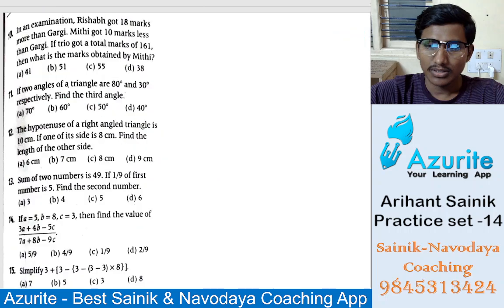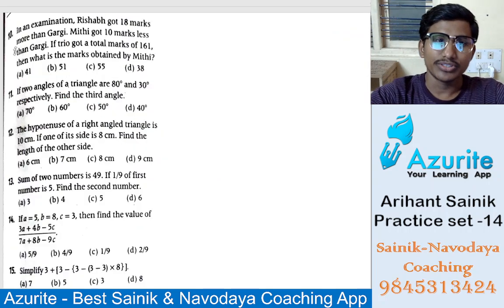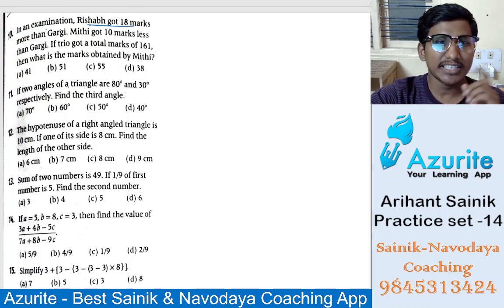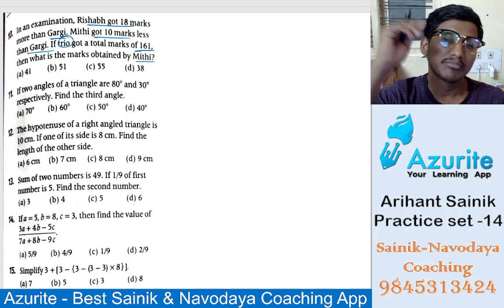Now let us solve the 10th question. It is mental ability. In an examination, Rishabh got 18 marks more than Gargi. Mithi got 10 less than Gargi. If all three got 161, then what are the marks obtained by Mithi?